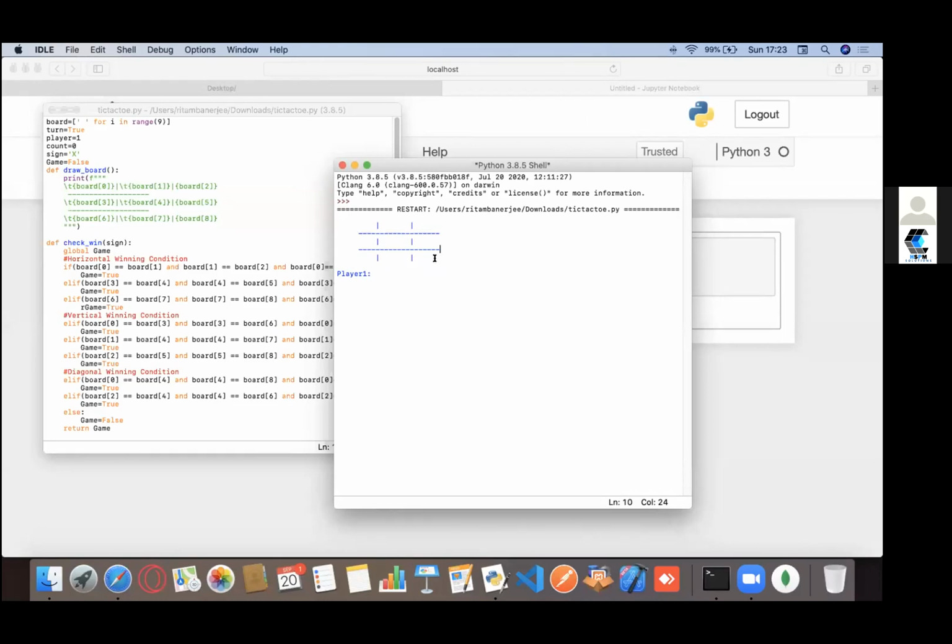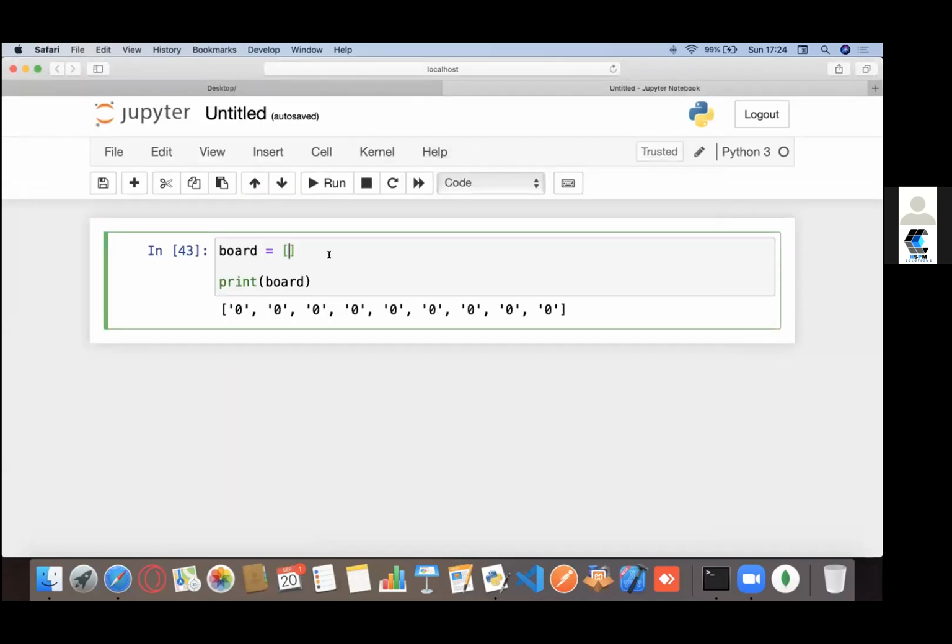Let's say that Dave and me are playing this game, right? Initially, when Dave draws the tic-tac-toe board for me, you see that the board would be empty, right? There would be no marks. So that's what I'm trying to do. Initially, I want my board to be empty, or by empty I mean it should not belong to anyone. So that's why I'm populating my board with something like a zero.